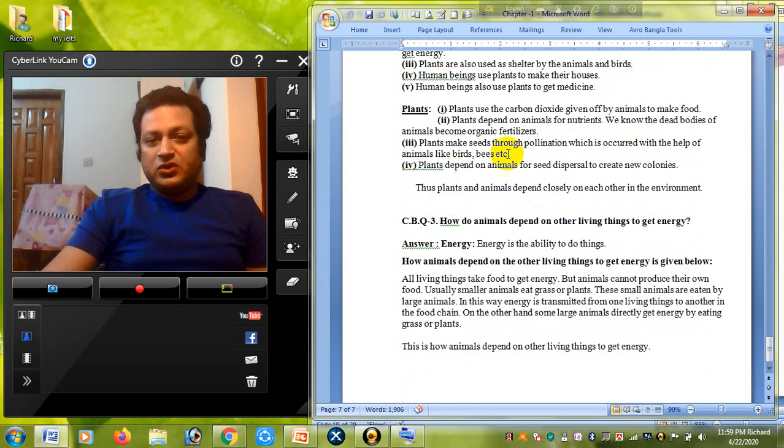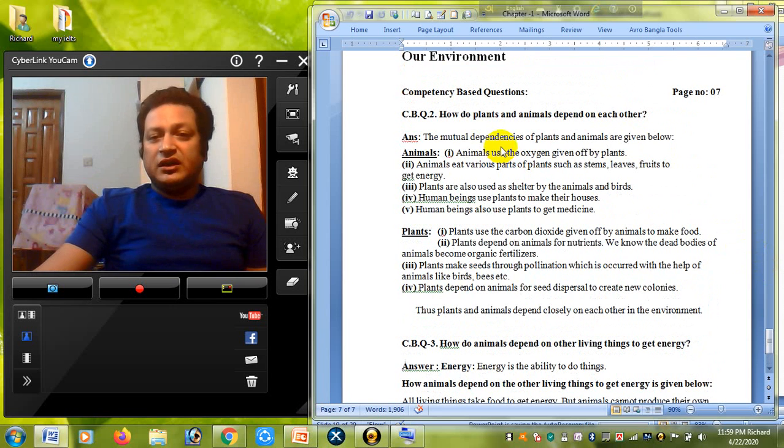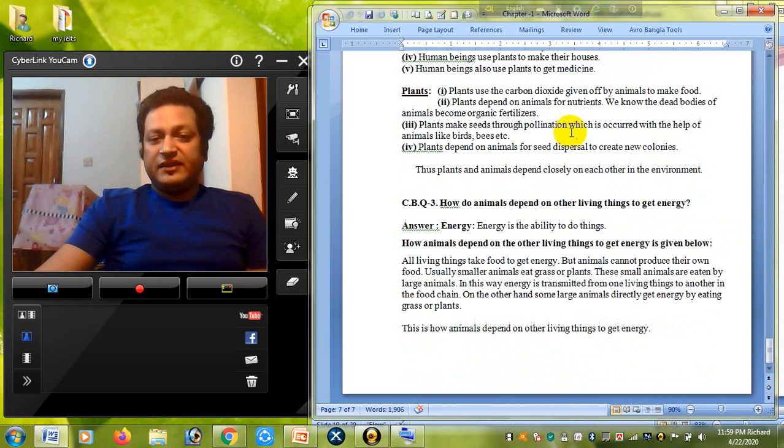Plants also depend on pollination, which occurs with the help of animals like birds and bees. I told you they are the mediators or agents. They help to do the pollination. Sometimes they also help with seed dispersal and other activities. So we have seen there is so much dependency between plants and animals.